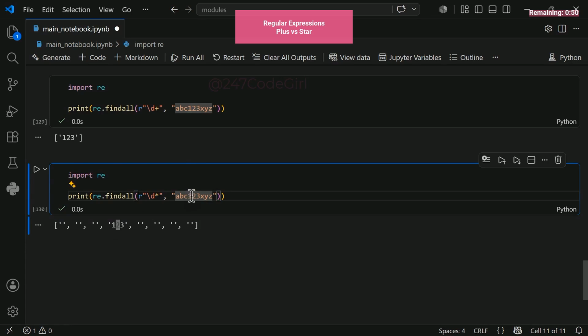0 digits found, so another empty string. Same for I and Z, both yield empty strings. And notice that final empty string at the very end. But why? Python checks the position right after the Z. Since nothing is there, it triggers one last empty string match. Keep this in mind when working with the asterisk.